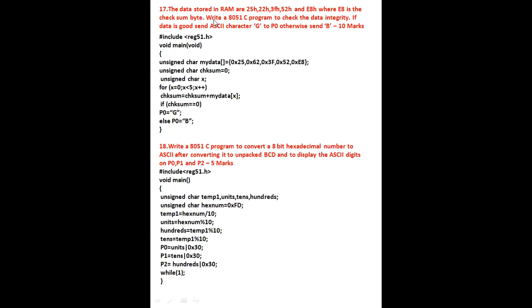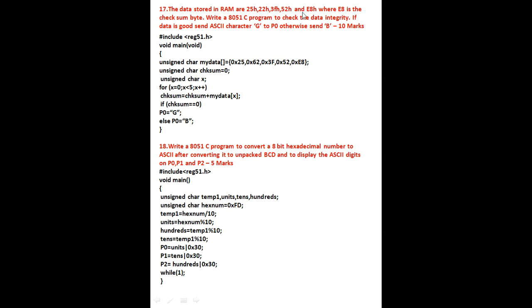Next, the data stored in RAM are 25H, 62H, 3FH, 52H and E8H, where E8 is the checksum byte. Write an 8051 C program to check the data integrity. If data is good, send ASCII character G to port P0, otherwise send B to the same port. This asks for 10 marks.